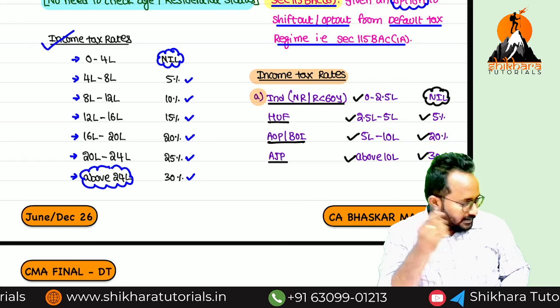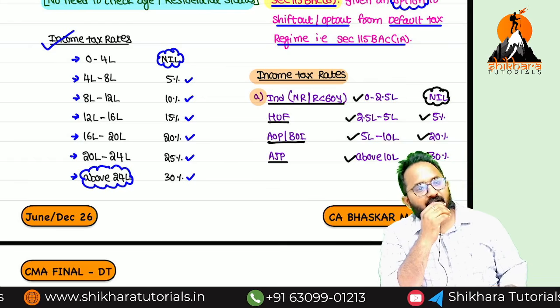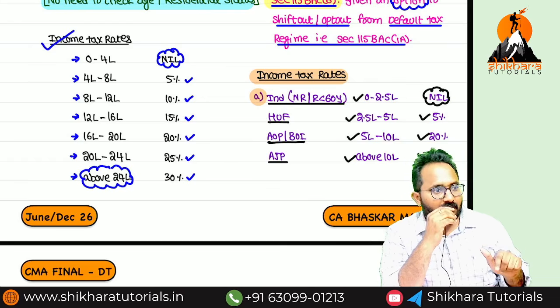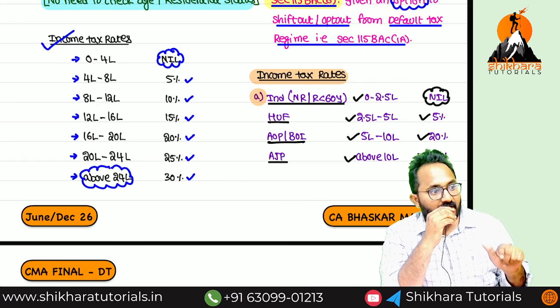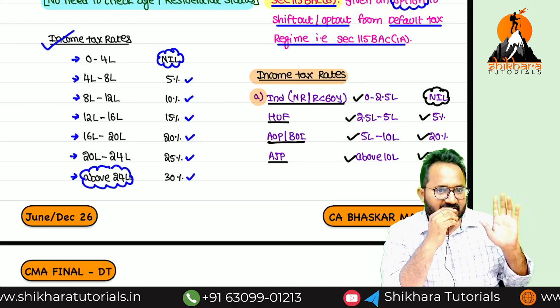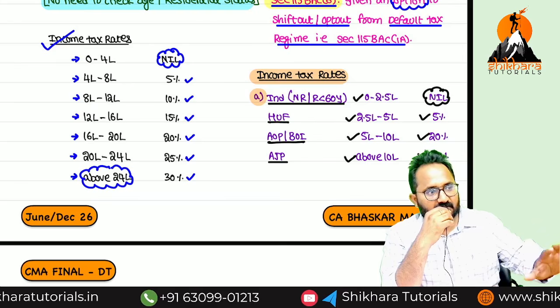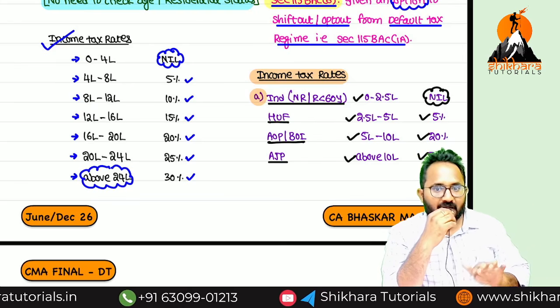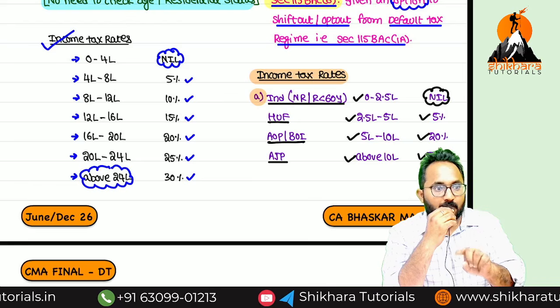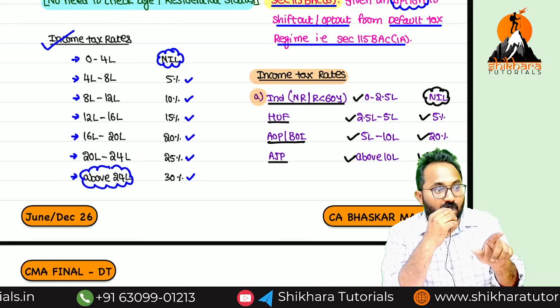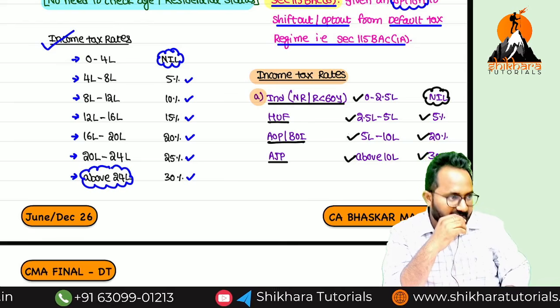One more. Next, what is the next category? Resident individual aged 80 years or more. Very senior citizen, or super senior citizen. What is the basic exemption limit? 5 lakh. 5 to 10 lakh, 20%. Above 10 lakh, 30%. There is no 5% slab in this case.